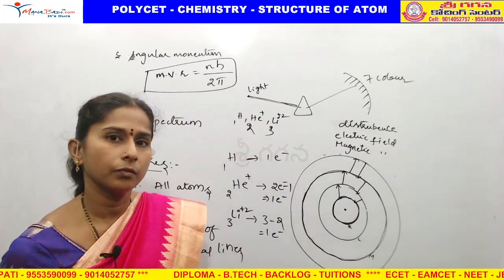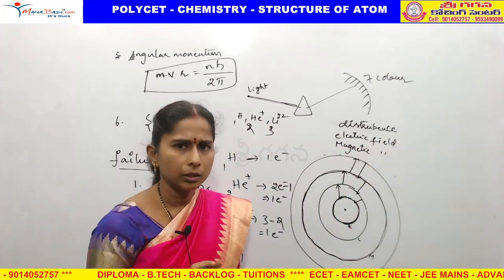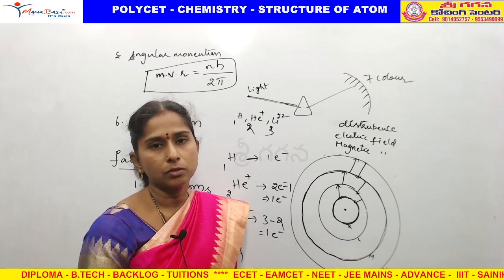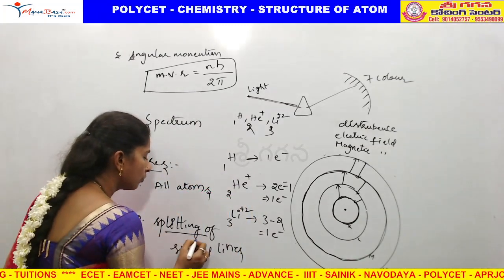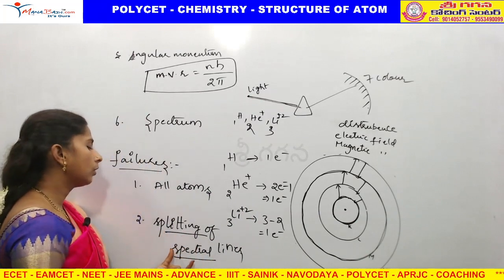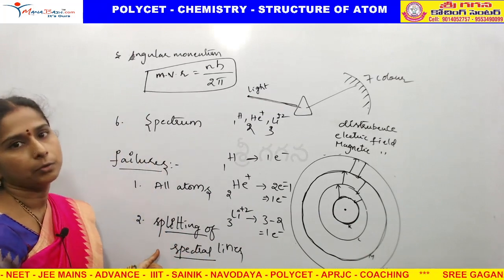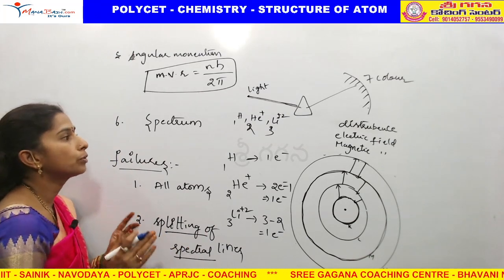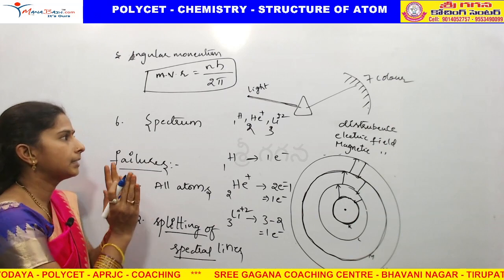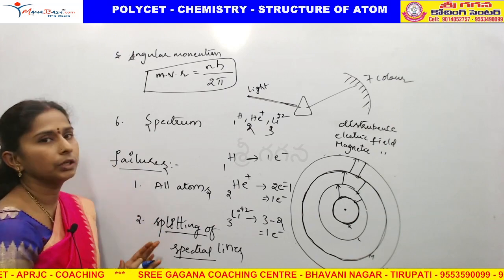Why is that disturbance there? That he couldn't explain. We can use the word splitting of spectral lines. This is Bohr's atomic model and his successes and failures of the theory.